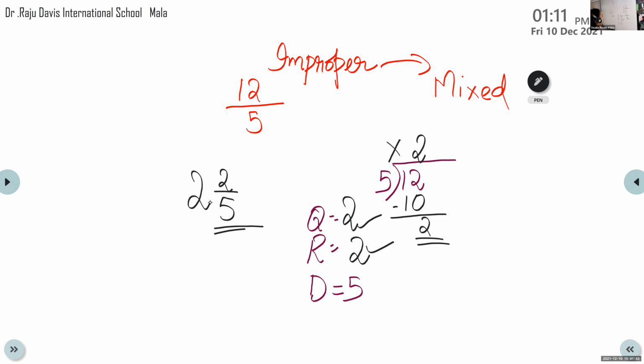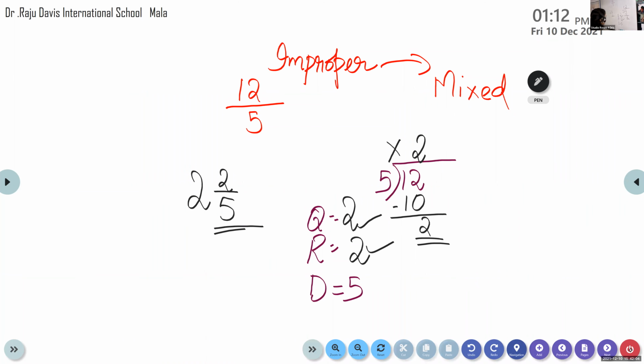Did you understand, children? To convert an improper fraction to a mixed fraction, we have to divide and find out the quotient and remainder. The quotient will be our whole number. The remainder will be the numerator and the divisor will be the denominator. So we have got the answer as 2 and 2 by 5.